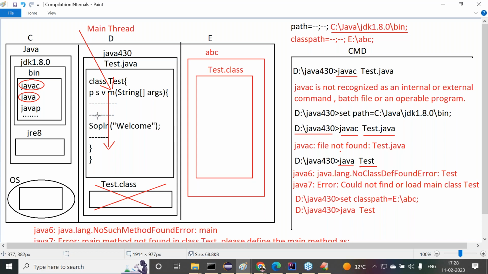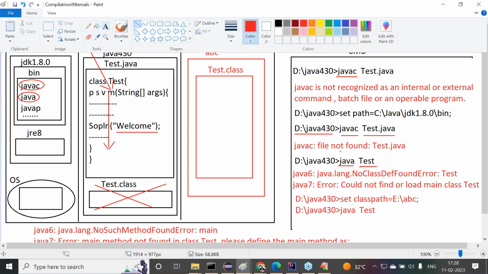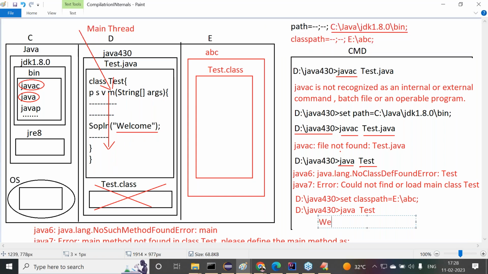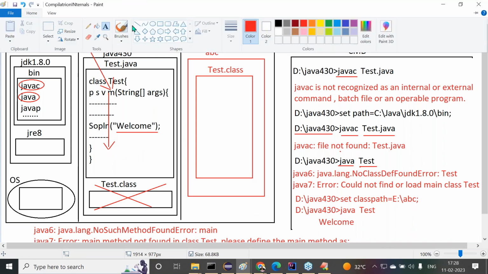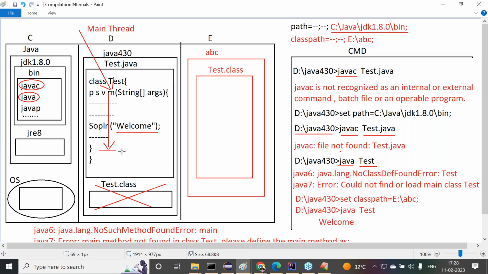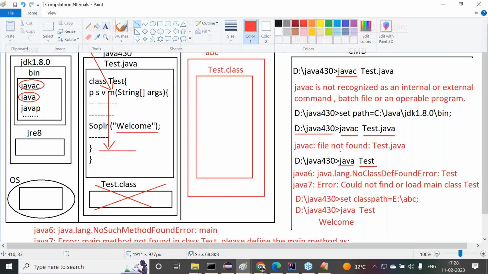Finally, those instructions are executed. So by the System.out.println welcome message we provided, that welcome message will be displayed on the command prompt. And finally, when the main thread comes to the ending point of the main method, automatically that thread will be terminated.